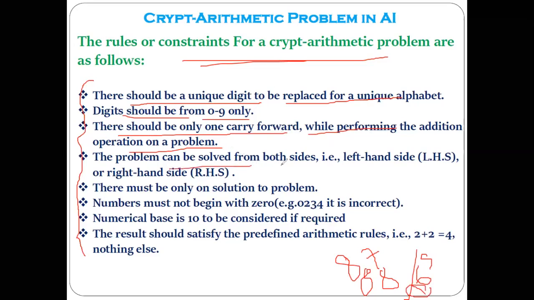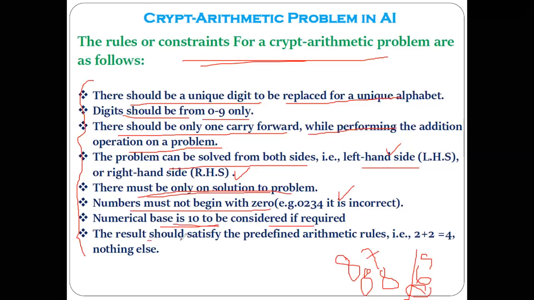The problem can be solved from both sides, so you can do the encryption from the left side as well as from the right side. There must be only one solution to this problem, that we'll see. A number must not begin with zero. Any number that you get after encryption should not start with zero. You can use the numerical base 10 if required.